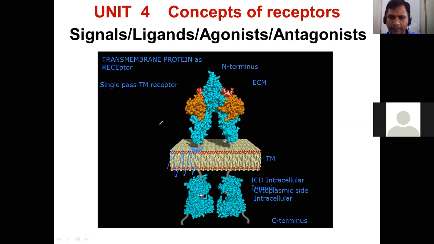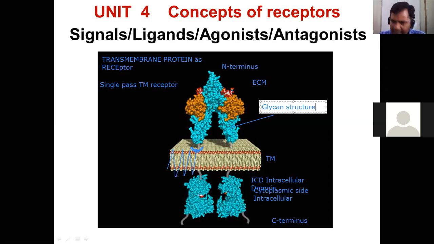So the ECM region will also have the option of binding or the availability of glycan structure. That is why these transmembrane proteins are also designated as glycoproteins. Some of the transmembrane proteins can be proteoglycans.